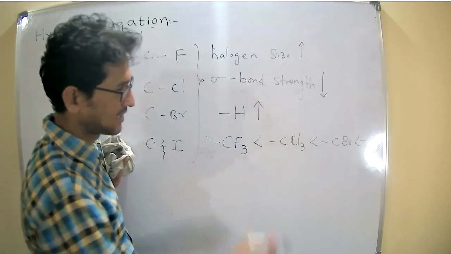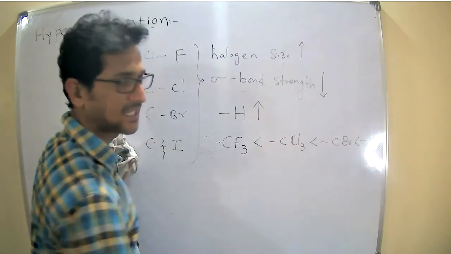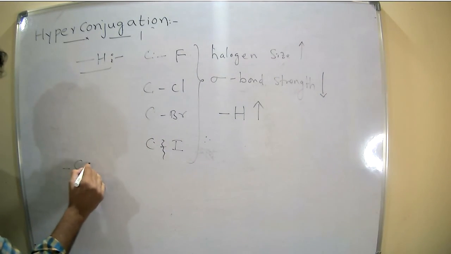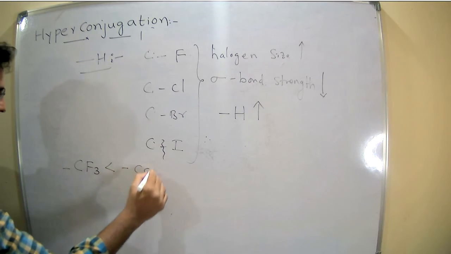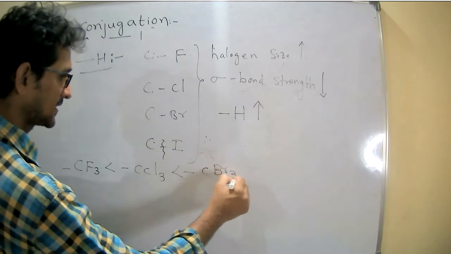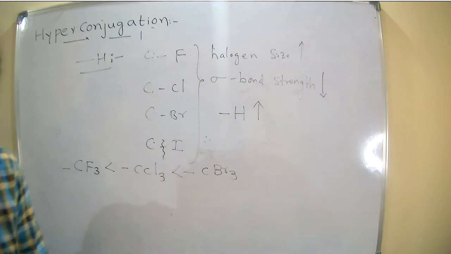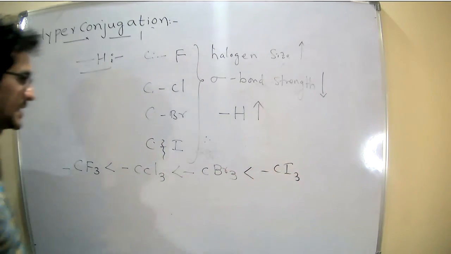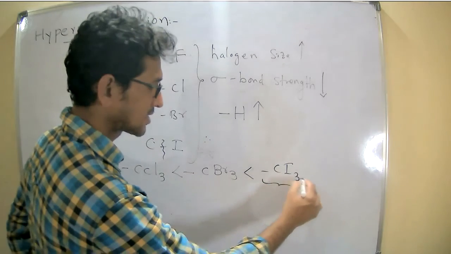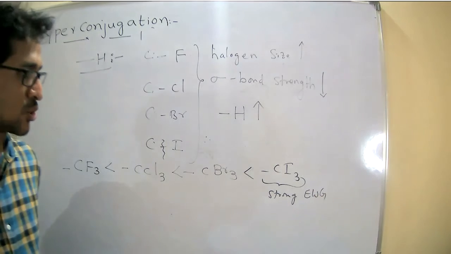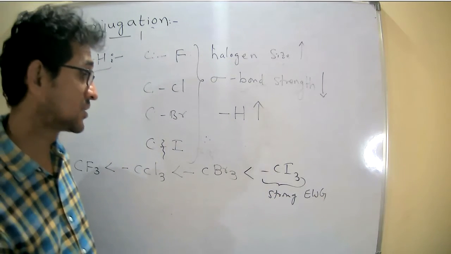So CI3 is a strong electron withdrawing group. Strong electron withdrawing group means it shows greater minus hyperconjugation effect.